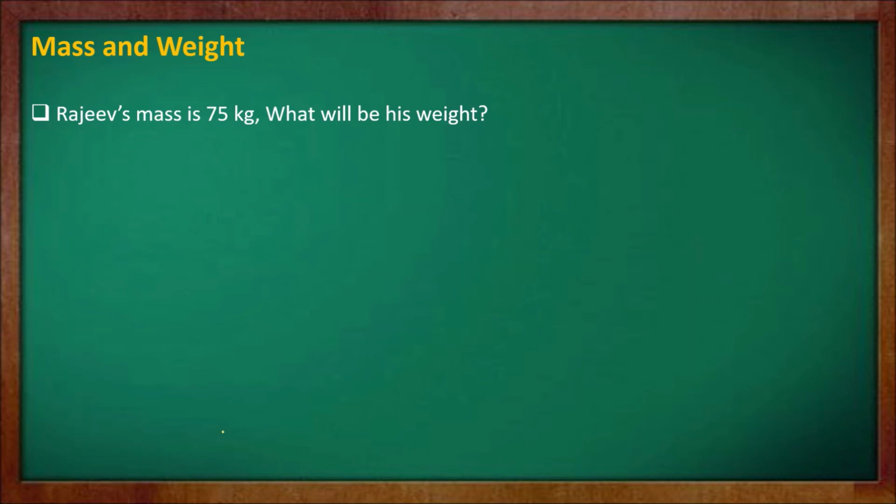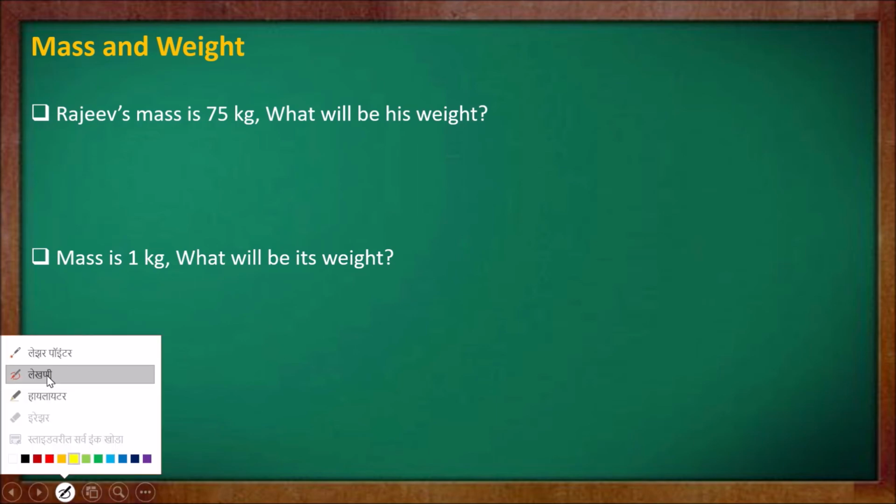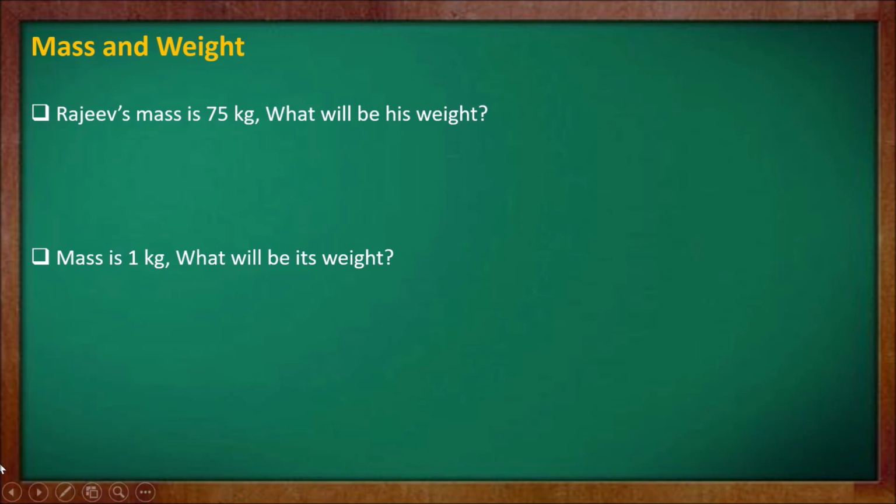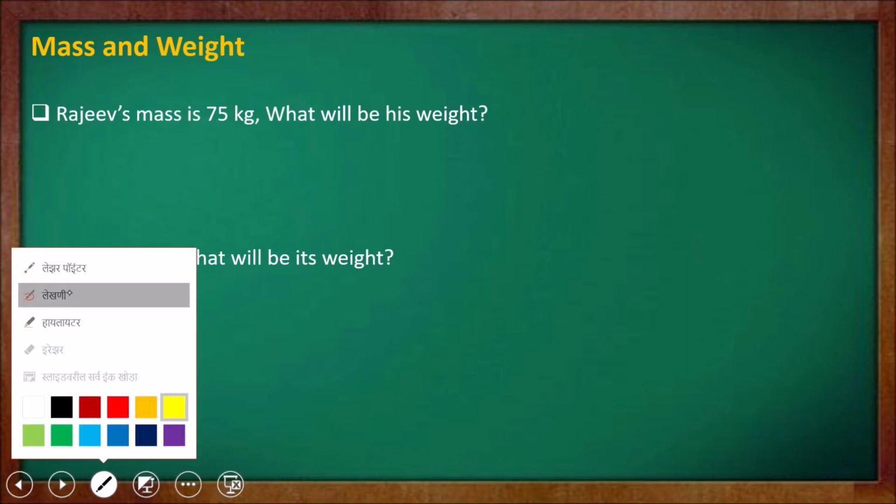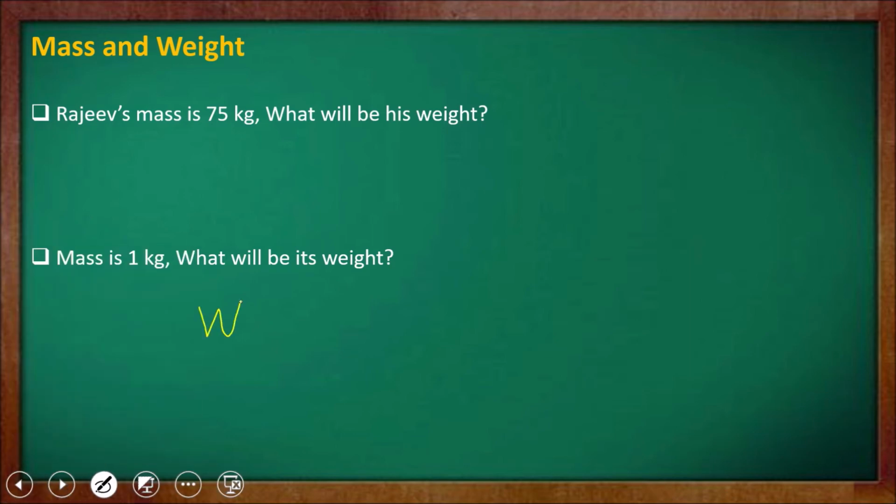Now, if mass is 1 kilogram, what will be the weight? Let us calculate it again. W is equal to F, which is equal to m into g.